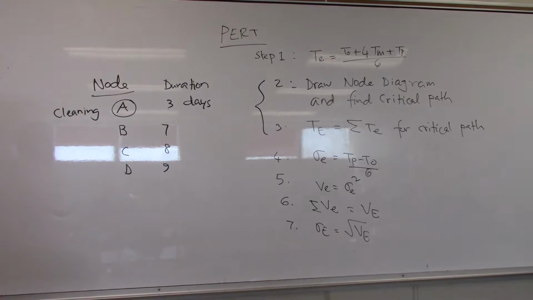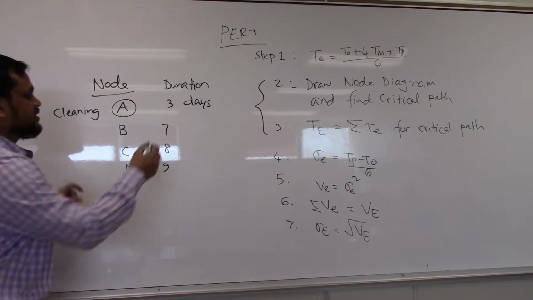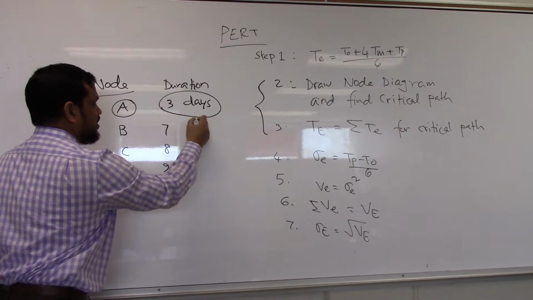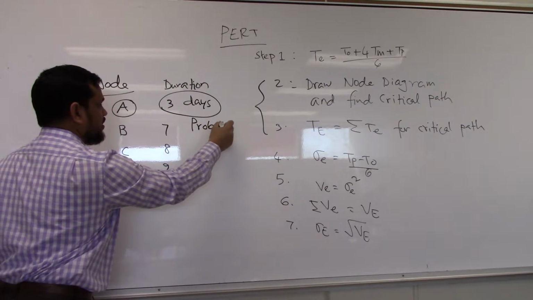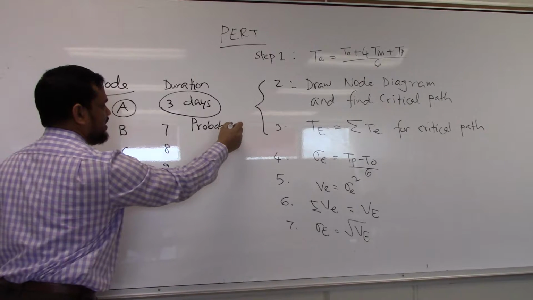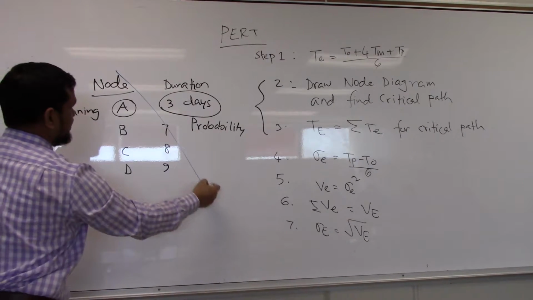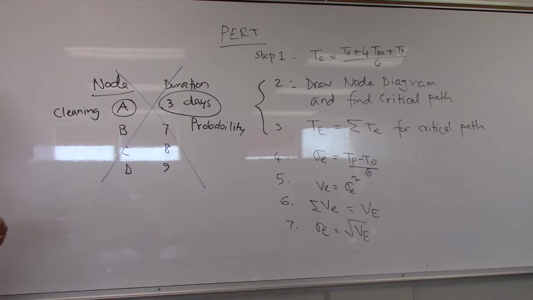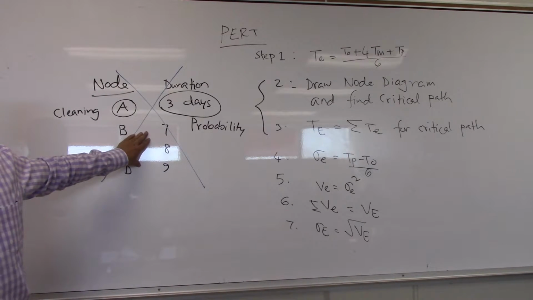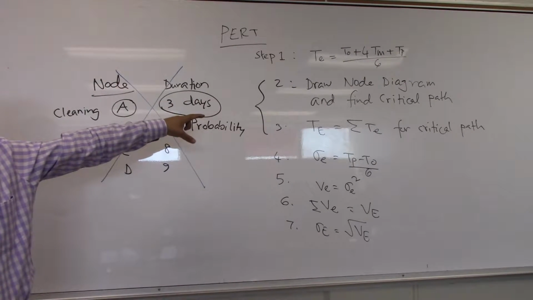In this chapter, we will take this duration based on some uncertainty. So again, do not write it down. This is not our case. It is just to understand what is new in this method.